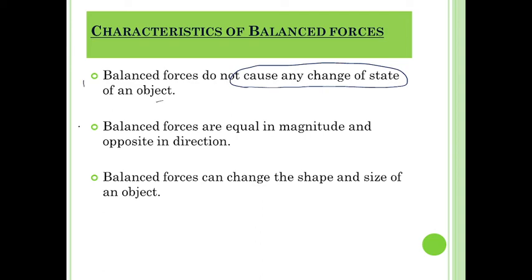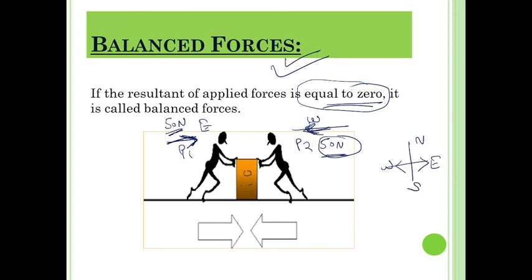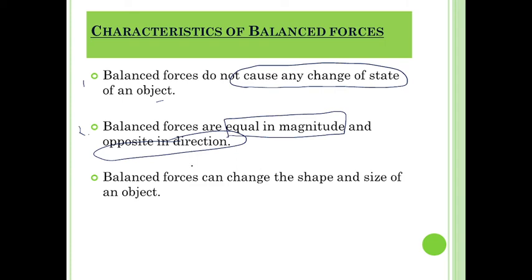Second, balanced forces are equal in magnitude and opposite in direction. In this given diagram I have explained, equal in magnitude, both are 50 Newton, but opposite in direction. The first one is in the east direction and the second one is applied in the west direction. Balanced force can change the shape and size of the object. It can change the shape but the object will not move. These are the characteristics of balanced force.